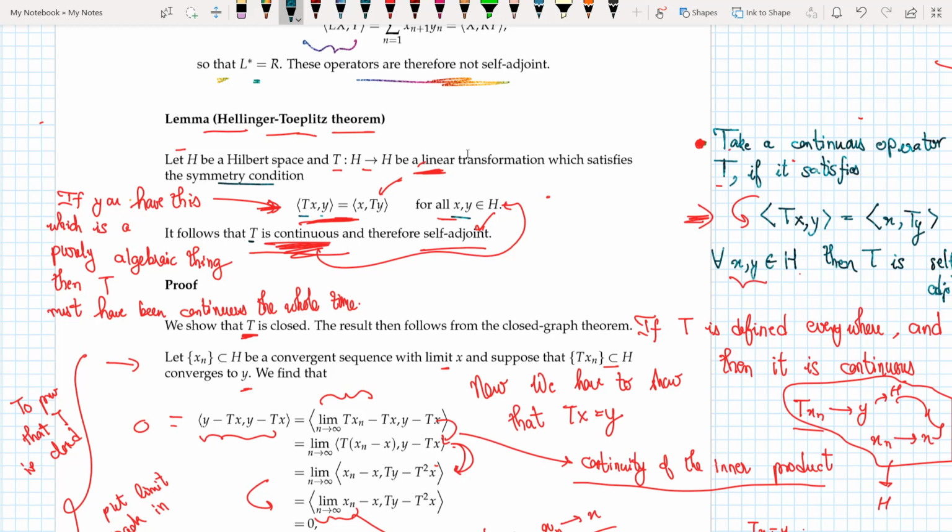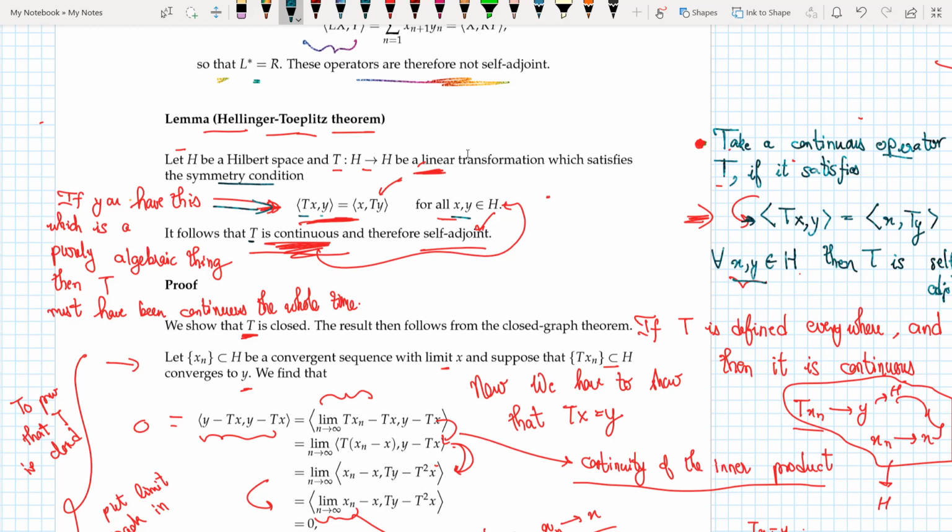So before, I had a continuous operator while defining self-adjoint. The way I defined self-adjoint was as follows: I took a continuous operator, and if that operator satisfies this condition for all x, y belonging to capital H, then it is self-adjoint. And now what I'm saying here is that if you have just this, which is a purely algebraic thing, then T must have been continuous the whole time.